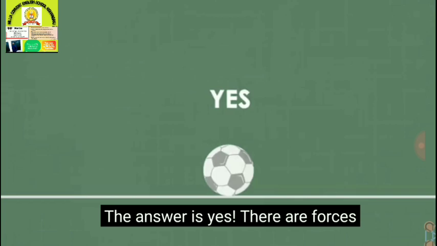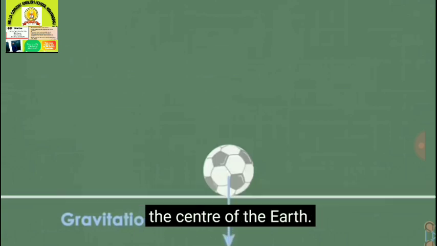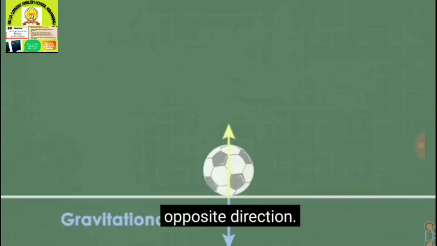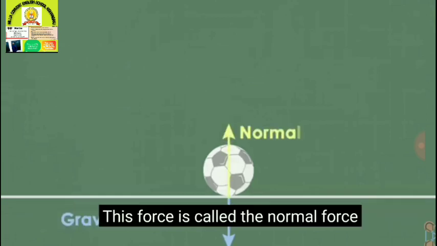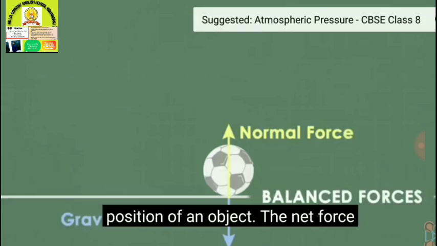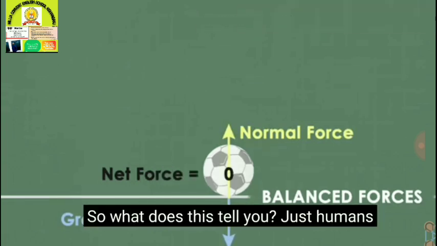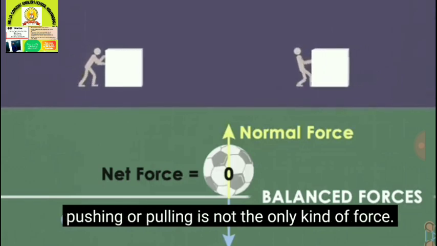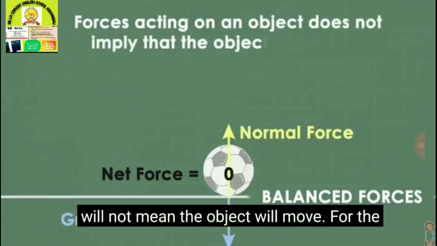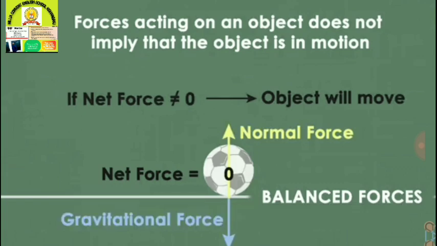The answer is yes, there is a force acting on this ball. There is a gravitational force which is trying to pull the ball toward the center of the earth, and the ground is applying an equal force in exactly the opposite direction. This force is called the normal force. Because these two forces, the normal force and the gravitational force, are balanced, they do not change the position of the object. The net force acting on the ball is zero. So what does this mean? Humans pushing or pulling is not the only kind of force, and just because there are forces acting on an object does not mean the object will move.